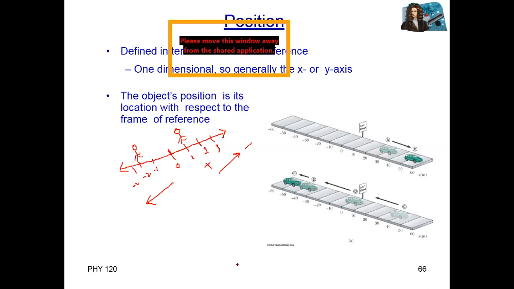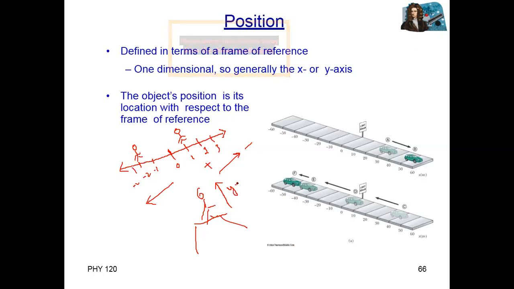Same for vertical motion, for example, if you are standing on a table, we consider upward, above the table, as the positive y-axis. Downward we consider as the negative y-axis. So position means the location of a body with respect to some reference point, on the positive side or negative side. Any questions?